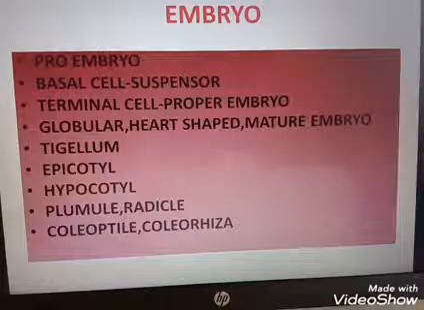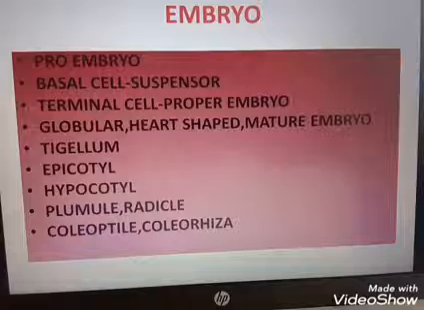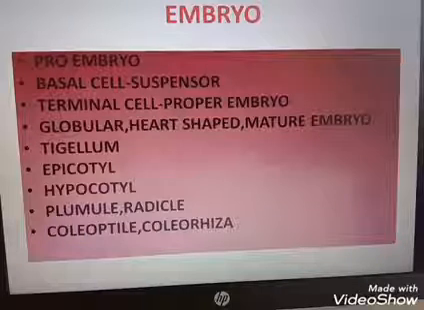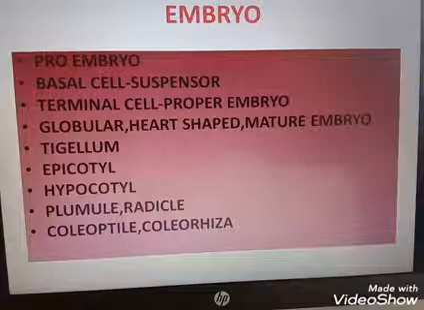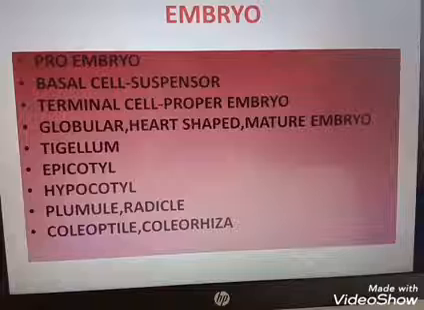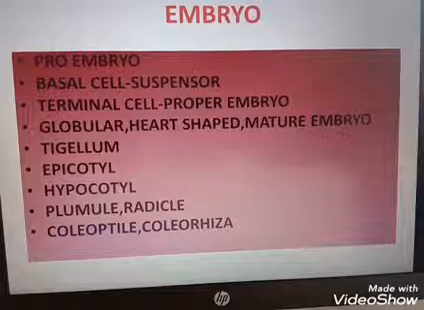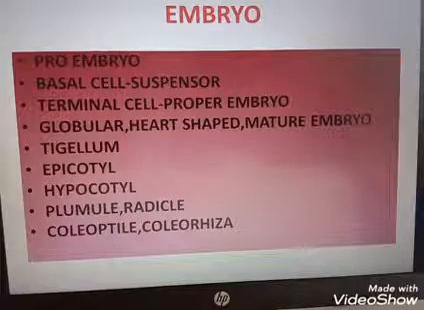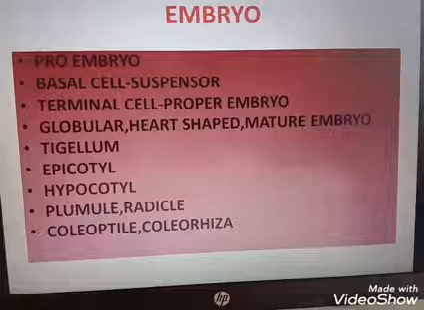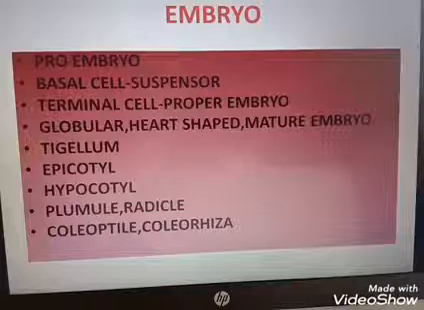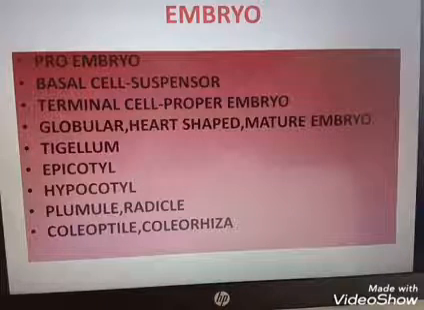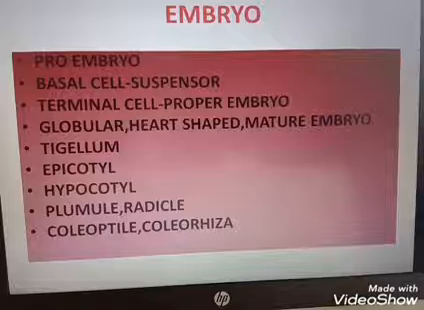Okay, do you remember the plumule and radicle portion? Last year we studied and drew the picture. Anyone remember the portion plumule and radicle? Okay, so from the plumule, what is forming? Shoot system is forming from the plumule and the root system is forming from the radicle. Clear? Shoot system forms from the plumule and the root system forms from the radicle.